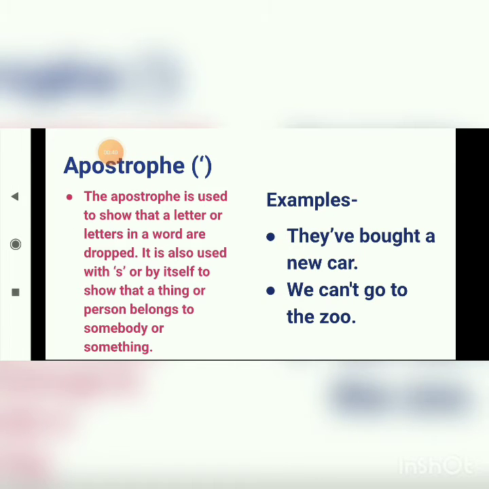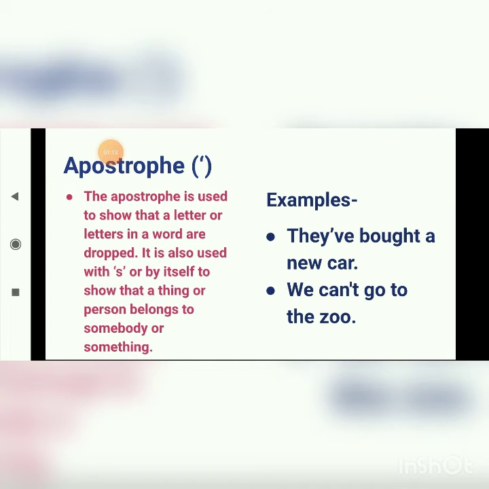Apostrophe. The apostrophe is used to show that a letter or letters in a word are dropped. It is also used with S or by itself to show that a thing or person belongs to somebody or something. So when should we use apostrophe, students? When we should use apostrophe to show that a letter or letters in a word are dropped.